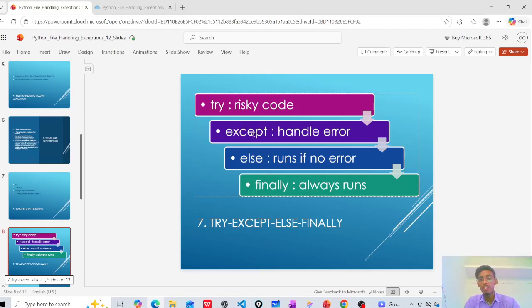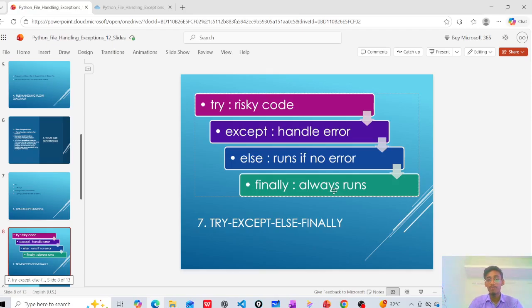See here, this is very important when writing exceptions. Try means risky code; it will run that code. Except means handle errors: when you use except, it will handle those errors. Else means it runs if there is no error. Finally means it always runs. That is called try.